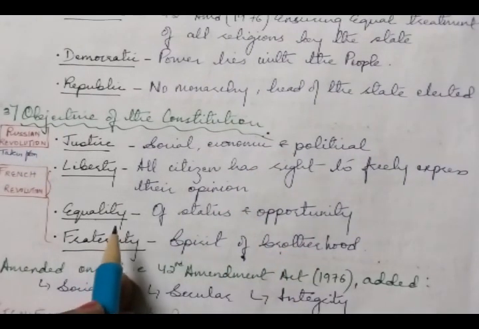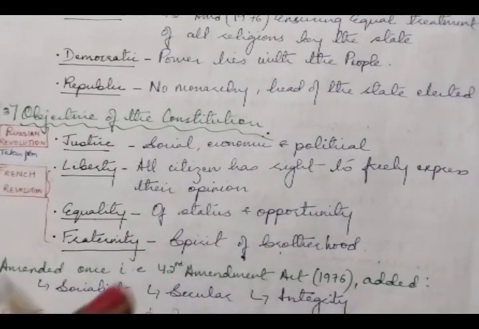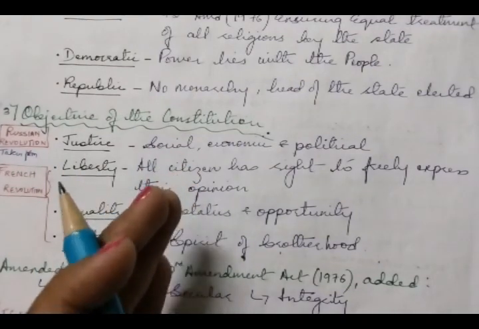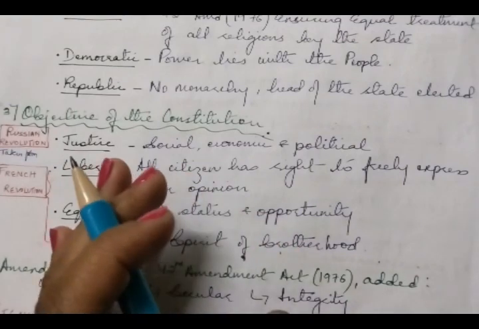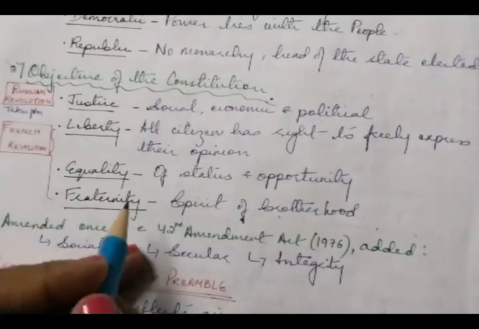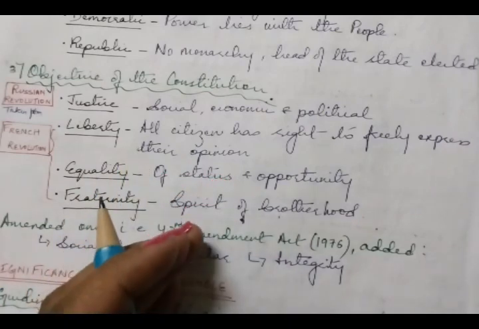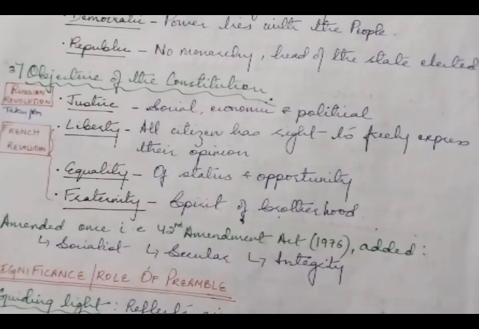Equality means it ensures equality of status and of opportunity. This includes equality before the law and equal protection under the law. So all citizens, regardless of caste, religion or gender, have equal opportunities in various fields. And fraternity is about promoting a spirit of brotherhood among all citizens, ensuring individuals work together for the common good.